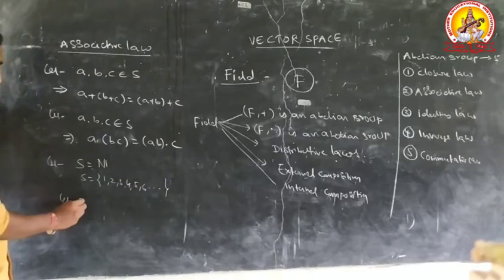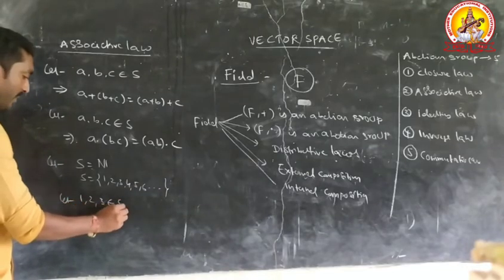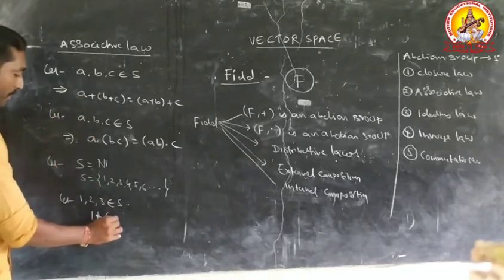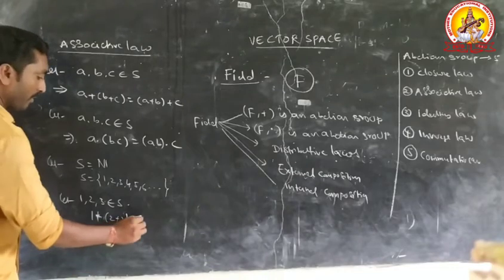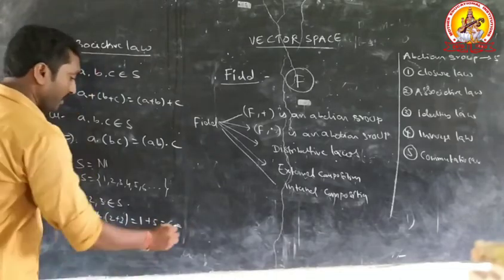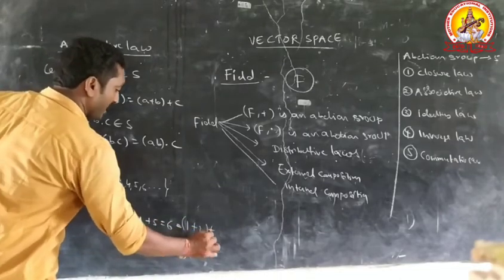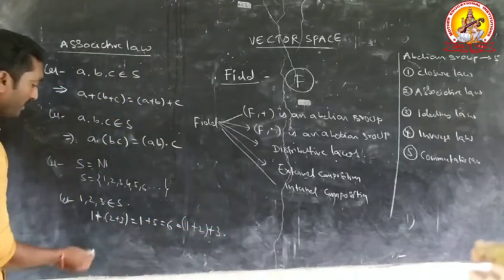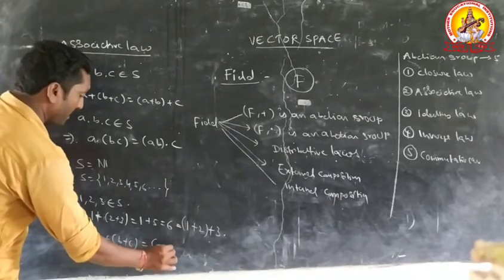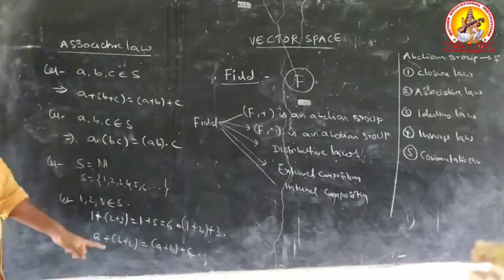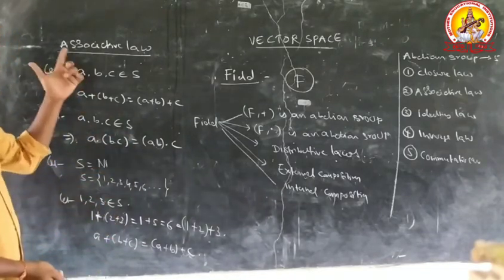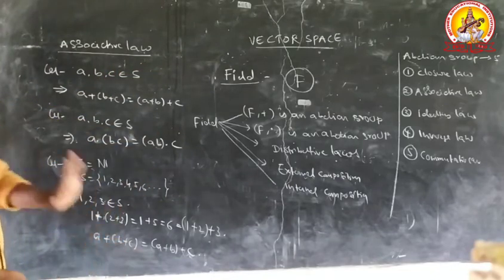Let any three elements 1, 2, 3 belong to S. For example, 1 plus 2 plus 3: 1 plus 5 equals 6, which equals 1 plus 2 plus 3. Converting to the A plus B plus C form, S satisfies this condition with respect to addition. Therefore, S satisfies the associative law with respect to addition.